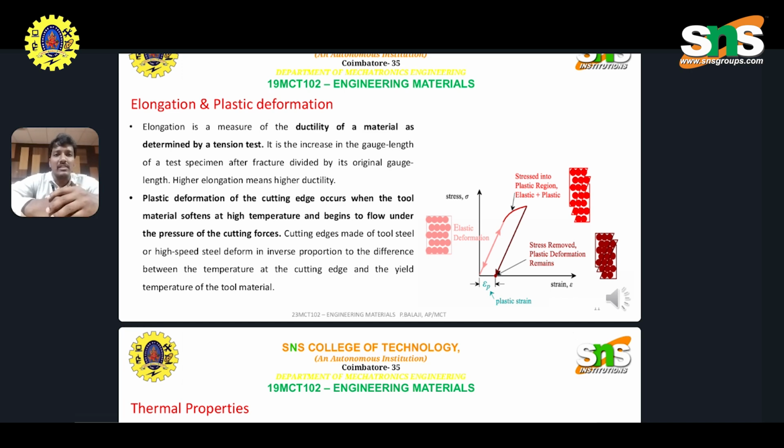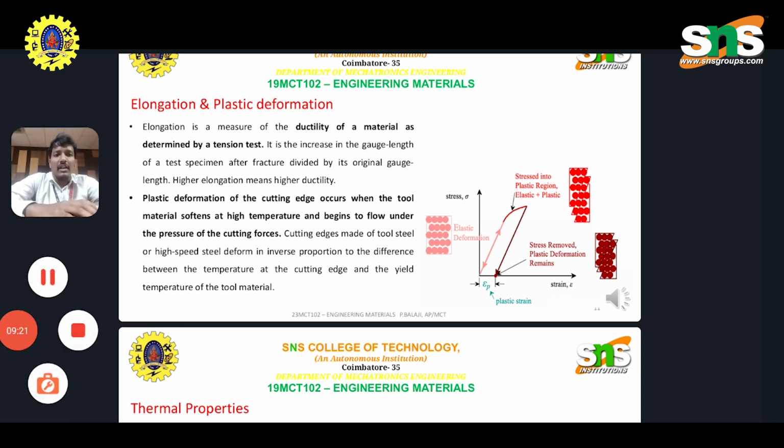And then elongation and plastic deformation. Elongation is a measure of ductility of a material determined by the tension test. It is the increase of gauge length of the test specimen after fracture divided by the original gauge length. Higher elongation means higher ductility. Plastic deformation of the cutting edge occurs when the tool material softens at high temperature and begins to flow under the pressure of cutting forces. The cutting edge of a tool at high speed deforms in inverse proportion to the difference between the temperature at the cutting edge and the yield temperature of the tool material.